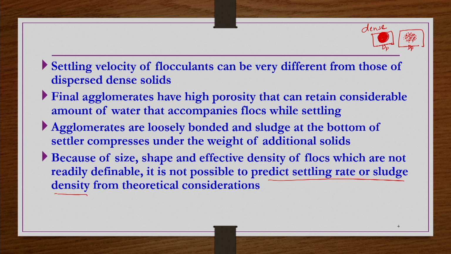Because what we are doing here is adding some flocculating agent so that agglomerates form. When you add these flocculating agents, the agglomerates that form may be of different size and shape, and the effective density may also be different. It is not necessary that you have n number of finer particles, let us say very small particles like this, and here the effective volume of each particle is different in general.